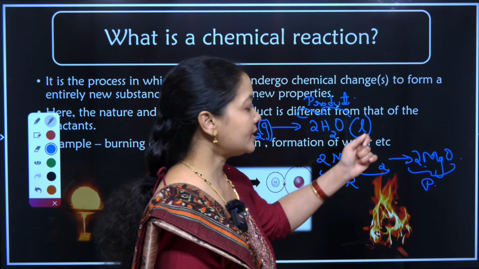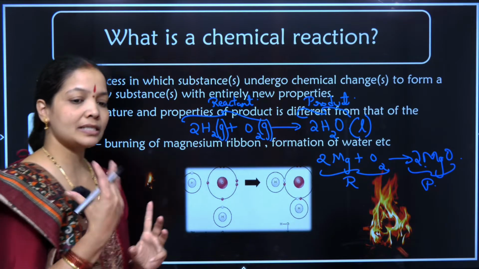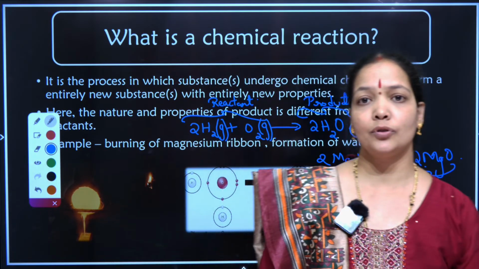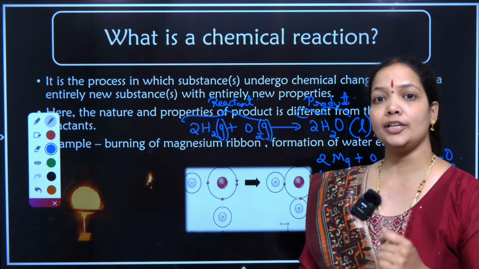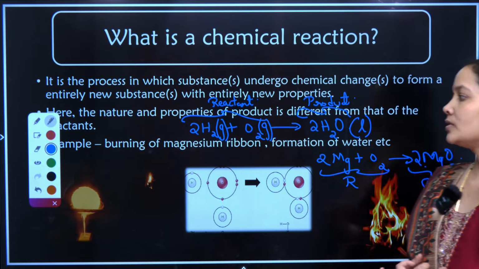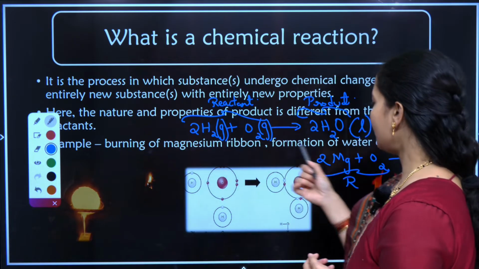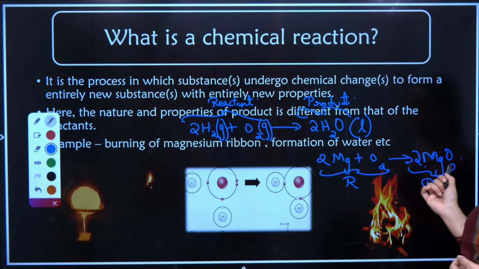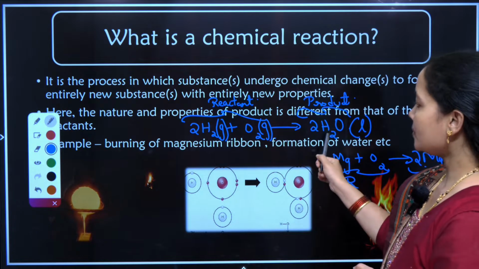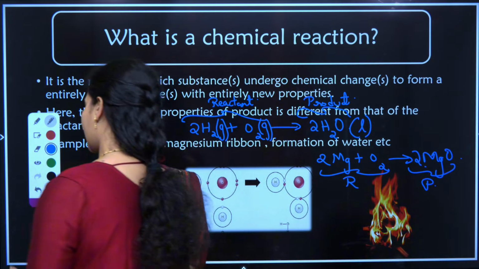The simplest reactions are also represented symbolically. The complex substances are also represented symbolically in a reaction. Therefore, I need to specifically know the symbolic representation of each element. There are certain examples that we can take. Burning of magnesium ribbon: I told you magnesium reacts with oxygen to form magnesium oxide. Formation of water, 2H2 plus O2 gives me 2H2O. So these are examples of a chemical reaction.